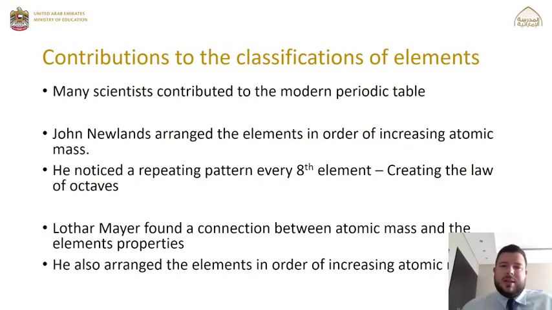Okay, the next scientist that got involved was someone called Lothar Meyer, and he found the connection between the atomic mass and the element's properties. And what he did was again organize the elements in order of their increasing atomic mass. So he didn't change the order of the periodic table, he just discovered there was a connection between that atomic mass and the element's properties.